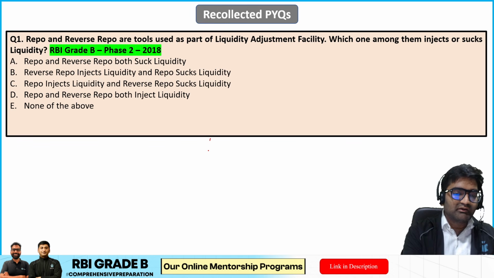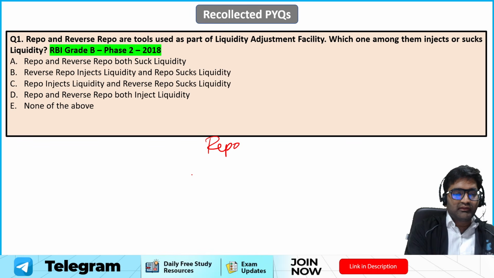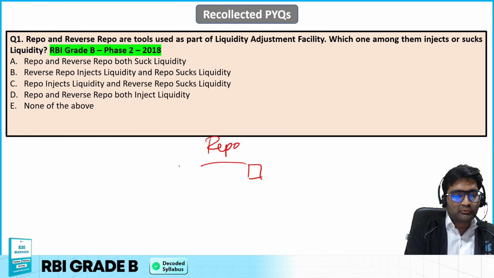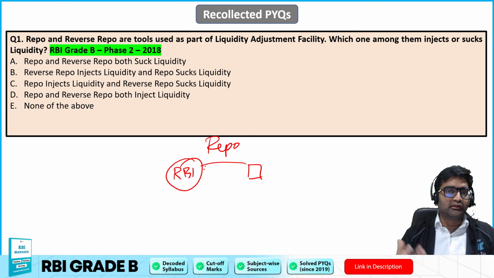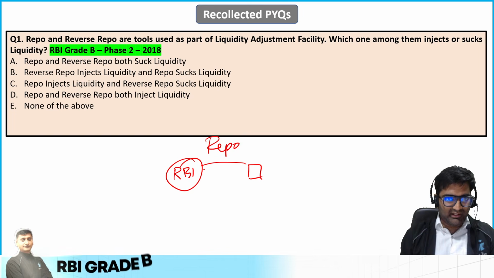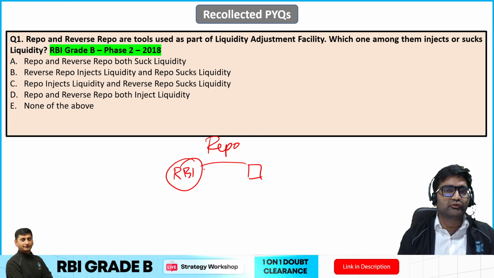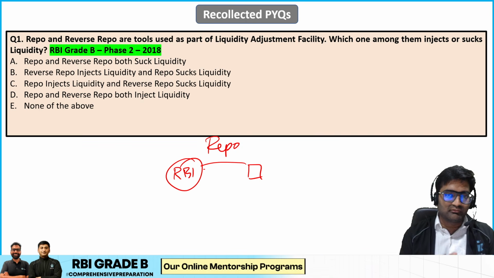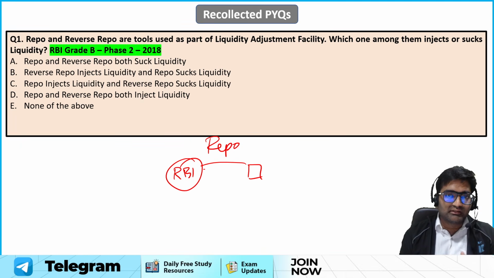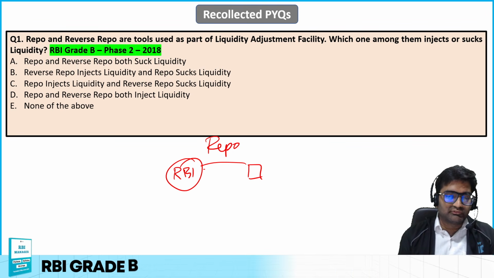So if you have an idea what this repo is, okay, whenever there is some bank that requires some funds, it will approach RBI. RBI is the banker or lender of last resort for all of these banks. Okay, let's say a bank requires money on an overnight basis. That means it needs this money just for today, so as to balance out its account. Okay, and the cash balances are fine for that sake. Compulsory mandatory balances like CRR, SLR, all of these balances are fine and at the required level, but for that it needs some money.